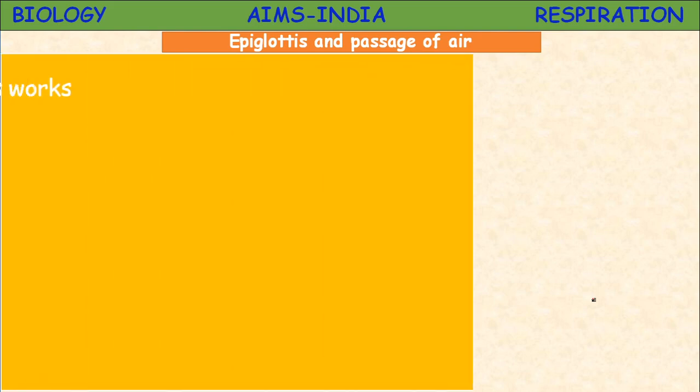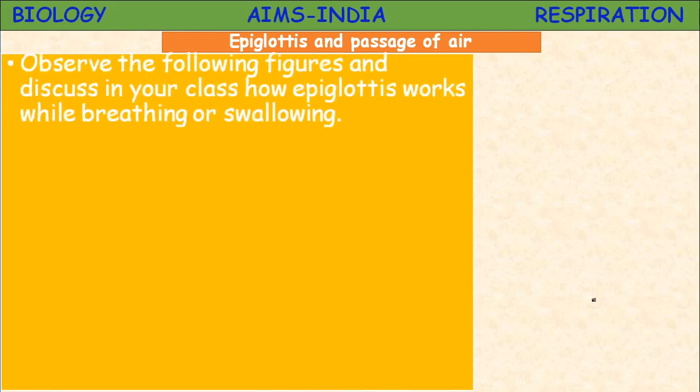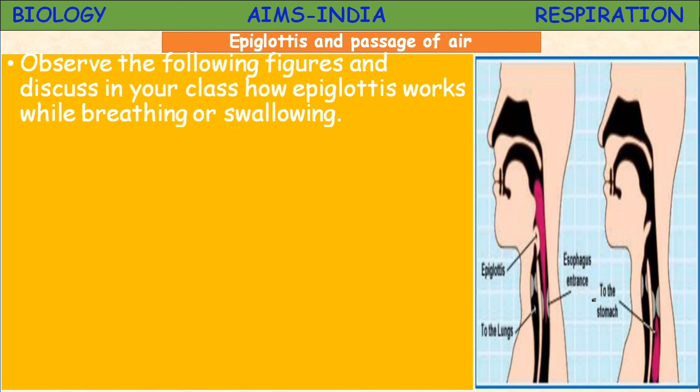Next, epiglottis in the passage of air. Observe the following figure here. Discuss in your class how the epiglottis works while breathing or swallowing. So here in swallowing and breathing, the epiglottis, where the air is entering into the trachea, this is the entrance. The esophagus is the food pipe, and here to the stomach it is allowing the food to enter into the food pipe.